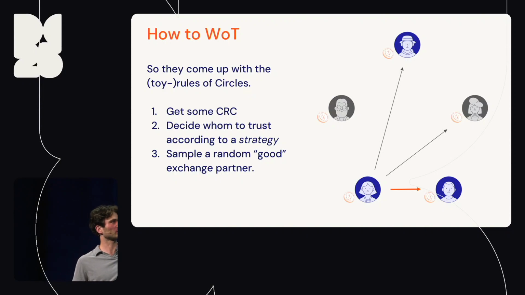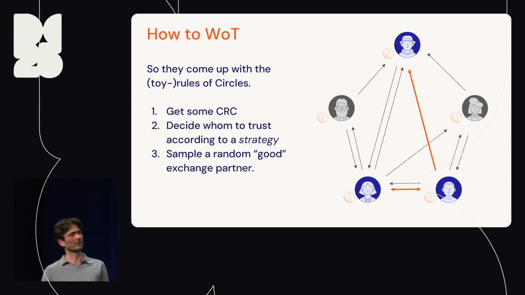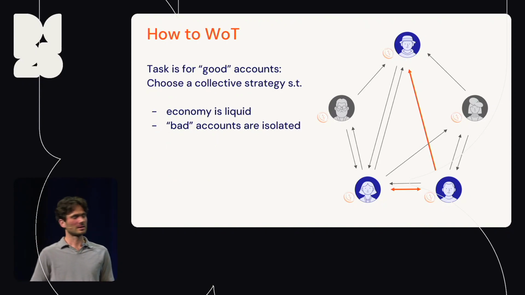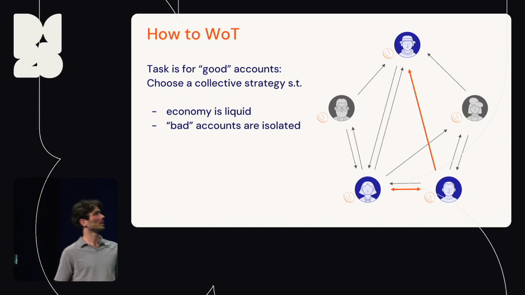And so this is how this day, or this round, looks from the point of view of this one player, but now they all participate in this game. And the task is for the good accounts to come up with a collective strategy such that the economy among them is liquid, but bad accounts are isolated.